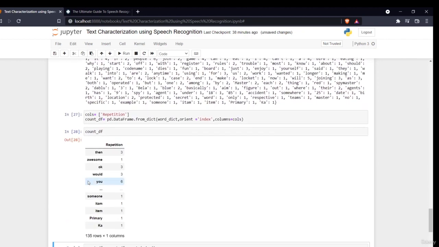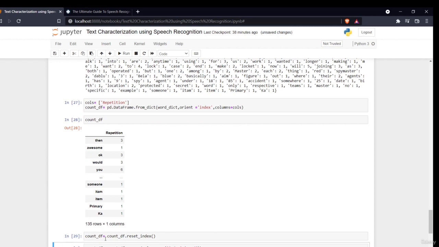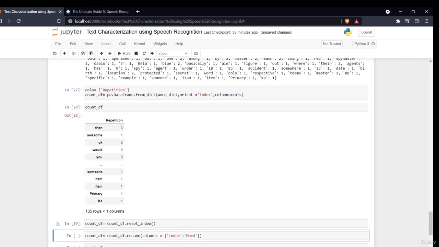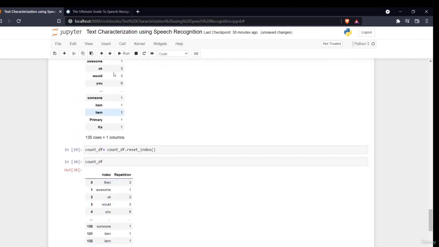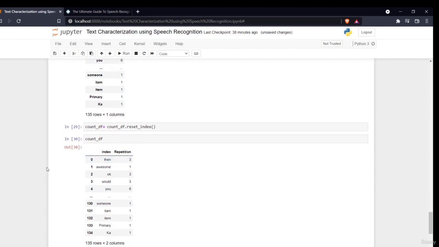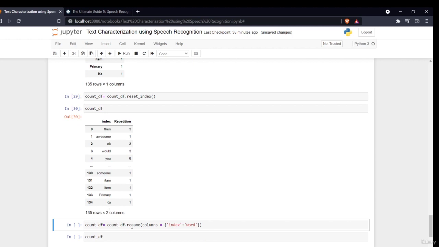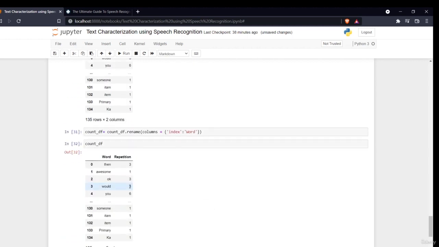this is my count here. Now the thing is, we have this as an index, but we don't want this as an index. So what I'll do is say reset_index, and now if you see what it shows, I'm just saying index because as it was the index, that's why the name is coming as index. I want to remove this also. I'll say count_df.rename index to word. Okay, see how it is done.